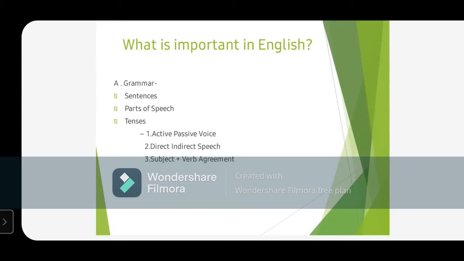Parts of speech, we all know there are 9 parts of speech in modern grammar. Earlier these were 8. तो हम इन सारे 8-9 जो भी हैं, इन सबको हम पढ़ने वाले हैं हमारी क्लासेस में. Then we'll proceed to tenses. और tenses में 3 important हिस्से हैं: active and passive voice, direct, indirect speech, and subject verb agreement, which are very important for your competition purpose.